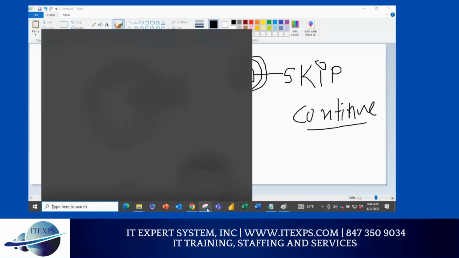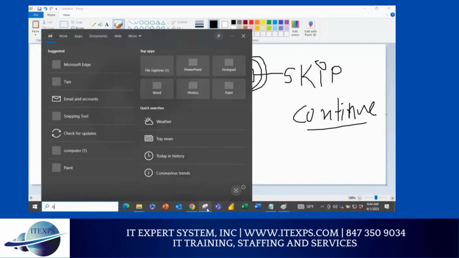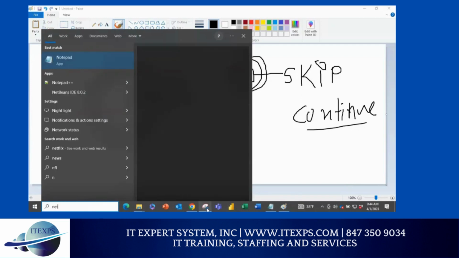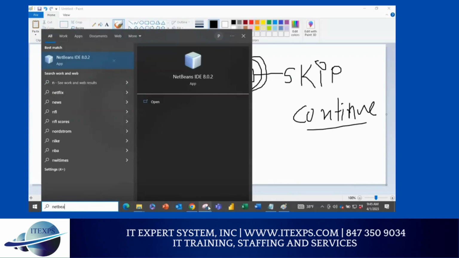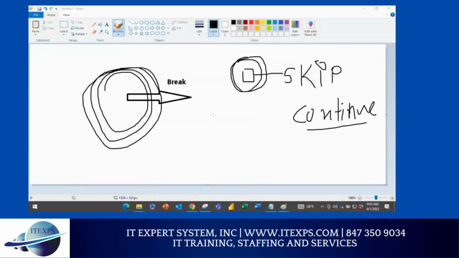So first thing, let's start NetBeans. We have a lot more exercises to do. Okay, so it's coming up.